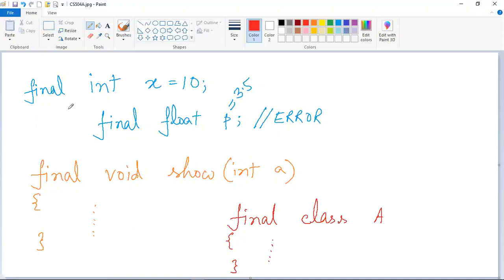And the final keyword, when placed before a variable, prevents the variable's value from being changed. It will keep the value of the variable constant throughout the program. So this is how the final keyword can be used before a variable, before a method, and before a class.